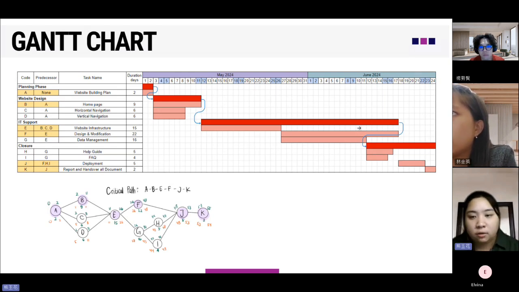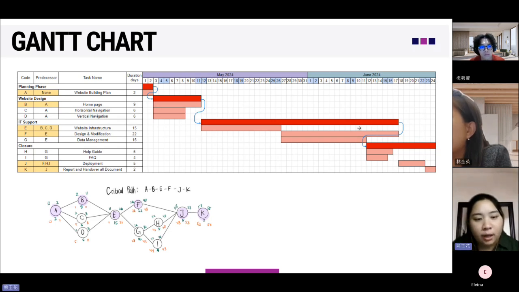We can also continue the help guide and FAQ during the design and modification phase, because from the critical path, the only one related to the help guide and FAQ is G1, the data management.